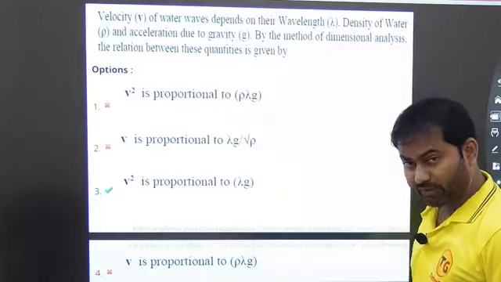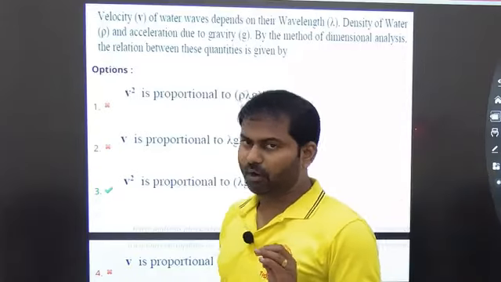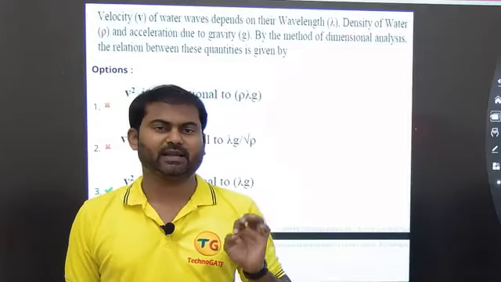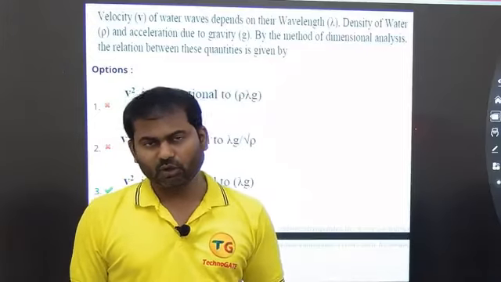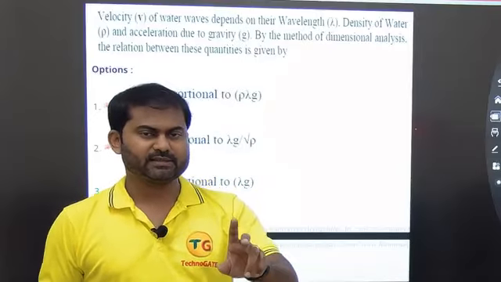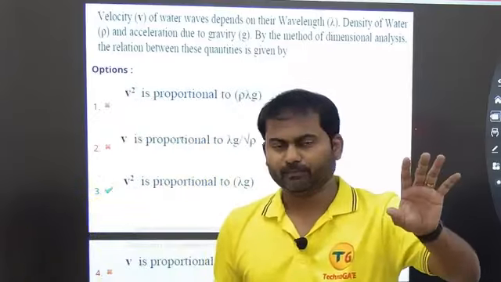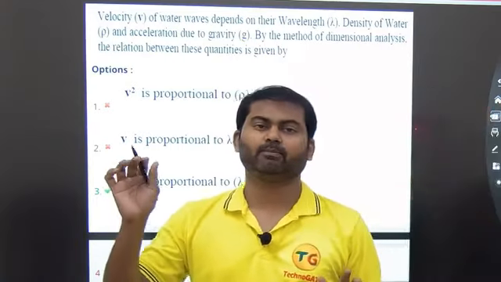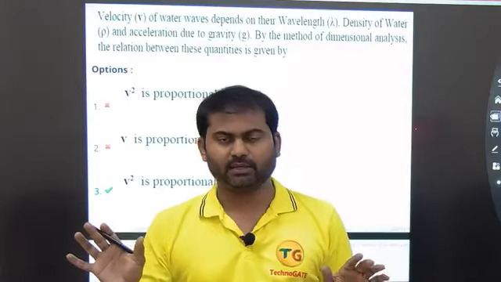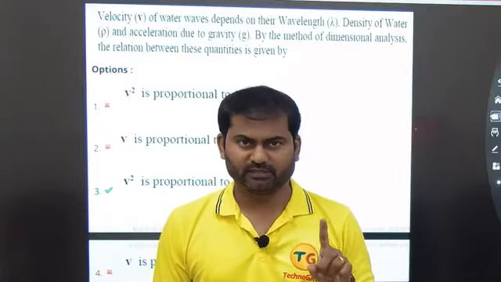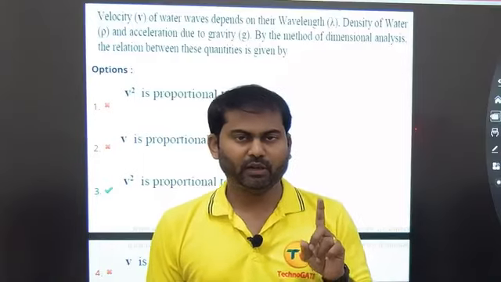Okay, so what we can do is we can use the concept of dimensional analysis, and in that also we have the concept called the principle of homogeneity, which says if you take any equation, left hand side of the equation and right hand side of the equation should both have the same dimensional formula. That's the thing, right? Okay, so we will use that concept.